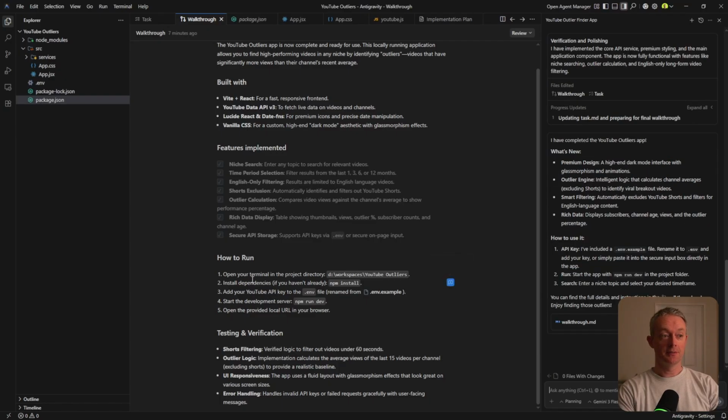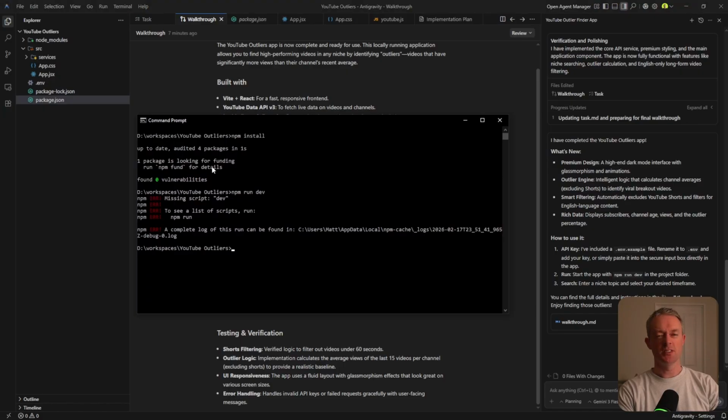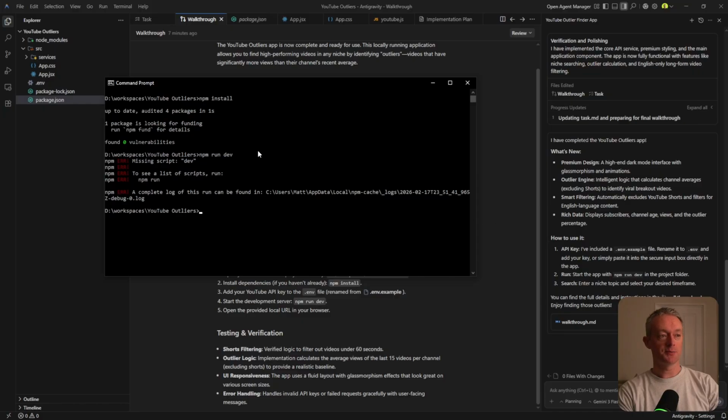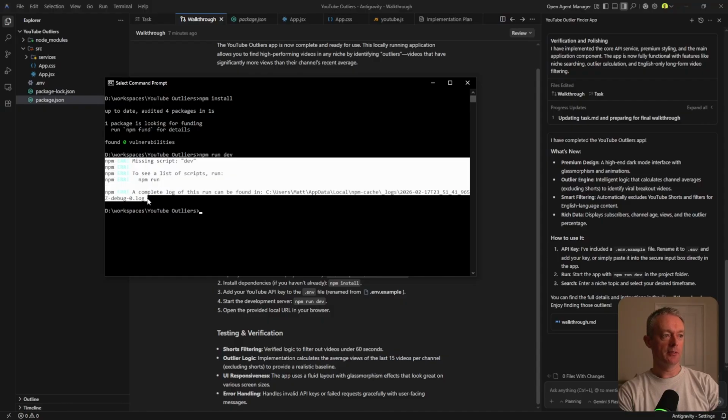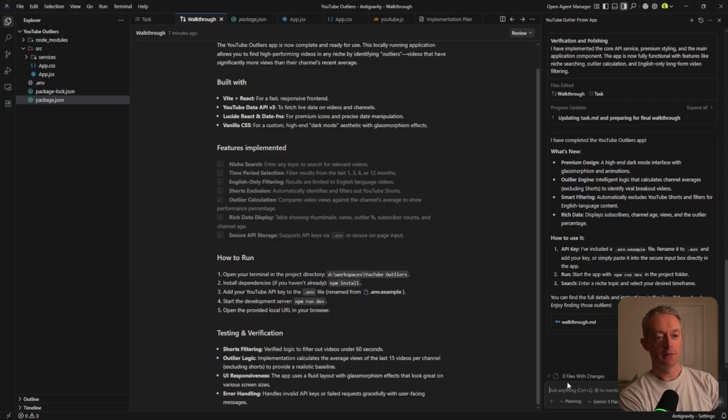Okay, so to follow these instructions about how to run, it's asking me to open up the terminal in the project directory, which is just CMD in Windows if you're not already familiar. Go into the directory, which is where my project is housed. I've run the first command, which Gemini asked me to run, which was npm install, says it's all up to date. And then the second one that it wanted me to run was npm run dev. And I don't really know about any of this stuff, so it's come back with an error. I'm just going to go ahead and actually grab all of that and tell Gemini what happened.